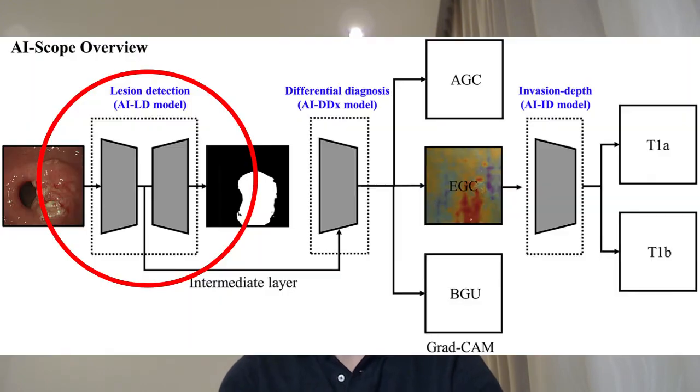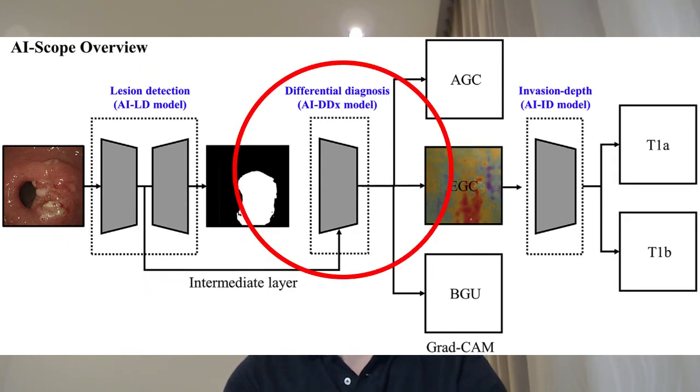Recently, advances in artificial intelligence (AI) technology have been applied to the GI endoscopy field. In this study, we aim to develop and validate a convolutional neural network (CNN) based endoscopic diagnostic model consisting of three consecutive submodels. First, a lesion detection model (AILD) for detecting gastric mucosal lesions.